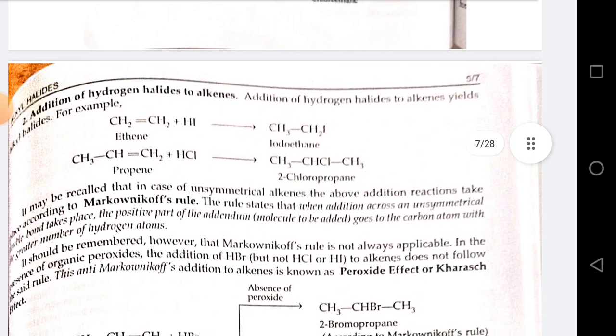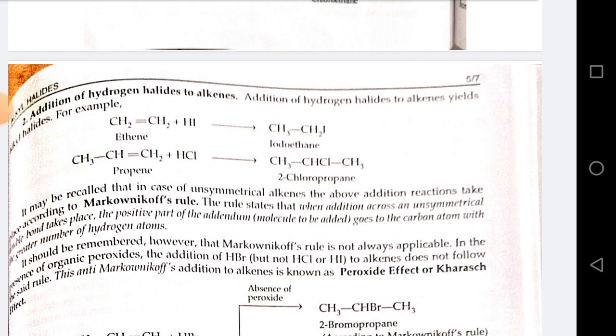By addition of hydrogen halide to alkene. Addition of hydrogen halide to alkene yields alkyl halide. For example, ethene plus HI gives iodoethane. Propene plus HCl gives 2-chloropropane. It may be recalled that in the case of unsymmetrical alkene, the above reaction takes place according to Markovnikov's rule. The rule states that when addition across an unsymmetrical double bond takes place, the positive part of the addendum molecule to be added goes to the carbon which has the greater number of hydrogen atoms.